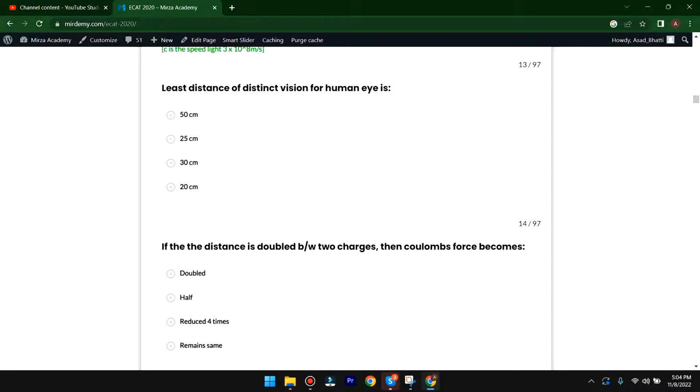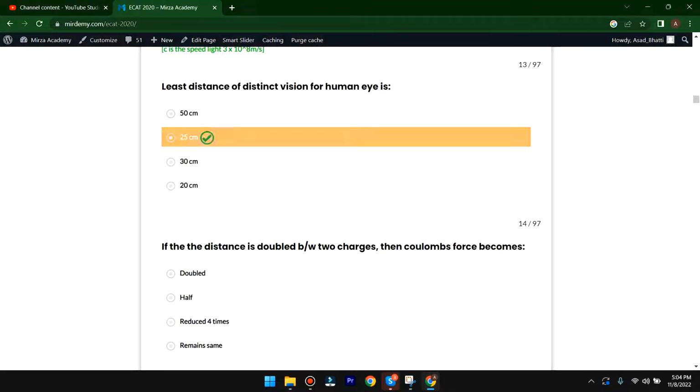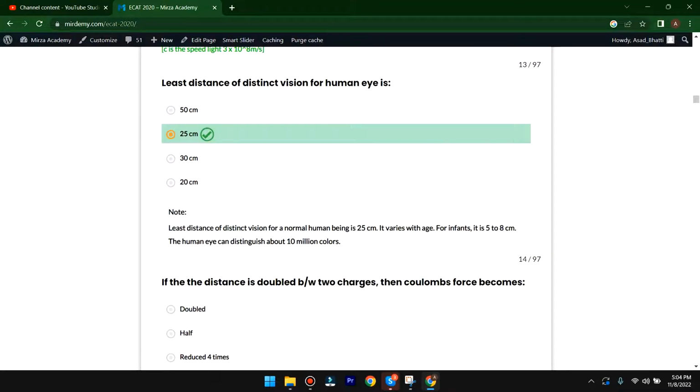The least distance of distinct vision for the human eye is 50 centimeter, 25 centimeter, 30 centimeter, or 20. So here it will be 25 centimeter. The least distance of distinct vision for a normal human being is 25 centimeter. It varies with age. For infants, it is 5 to 8 centimeter. The human eye can distinguish about 10 million colors. So here the B option is correct.